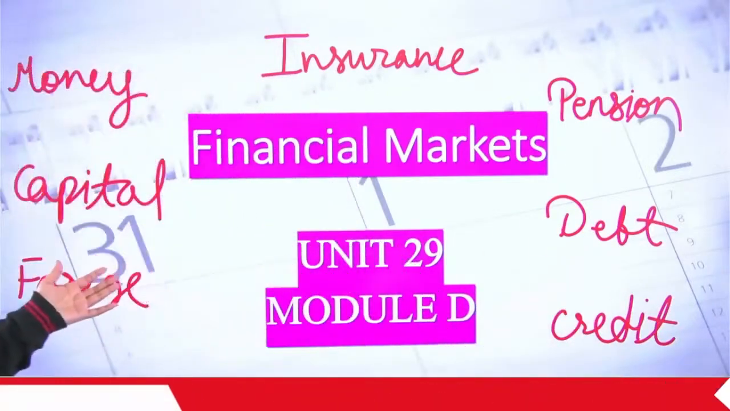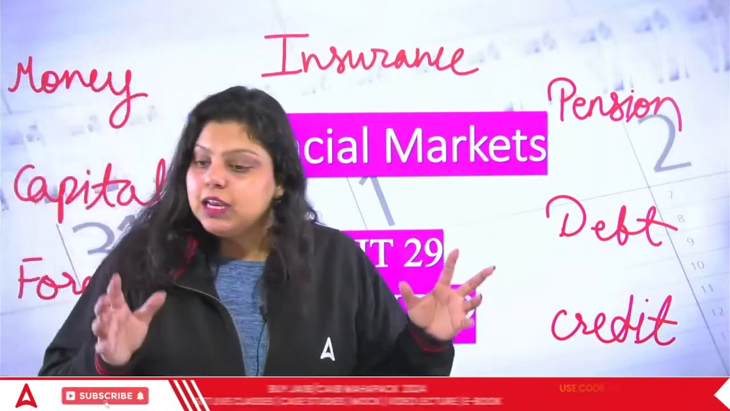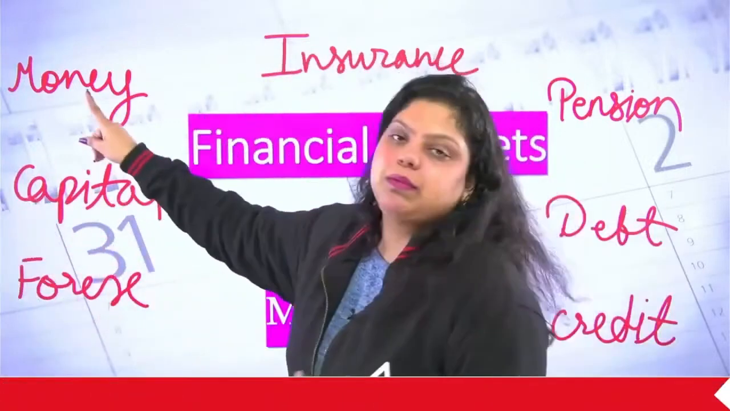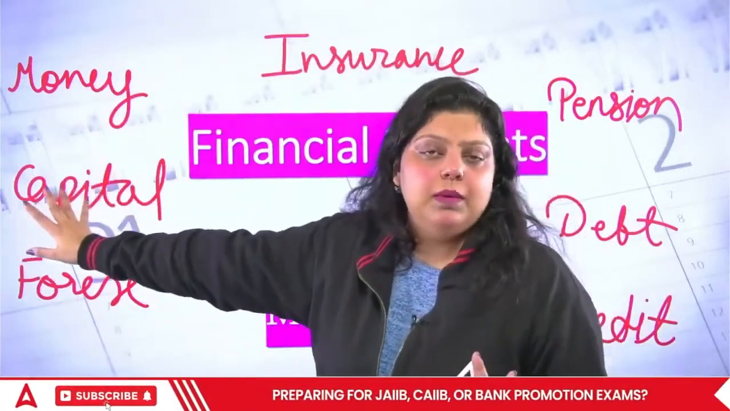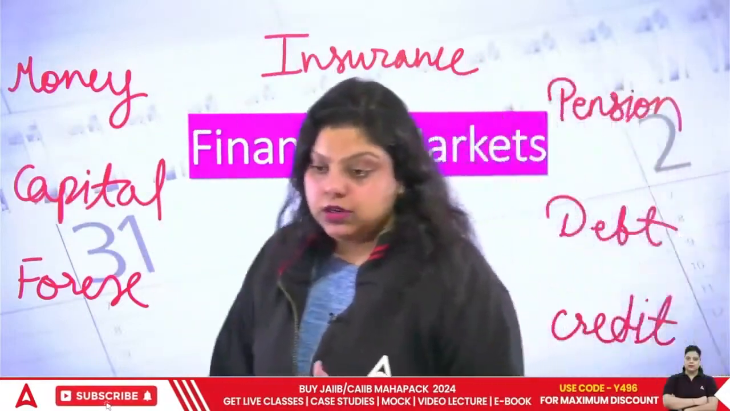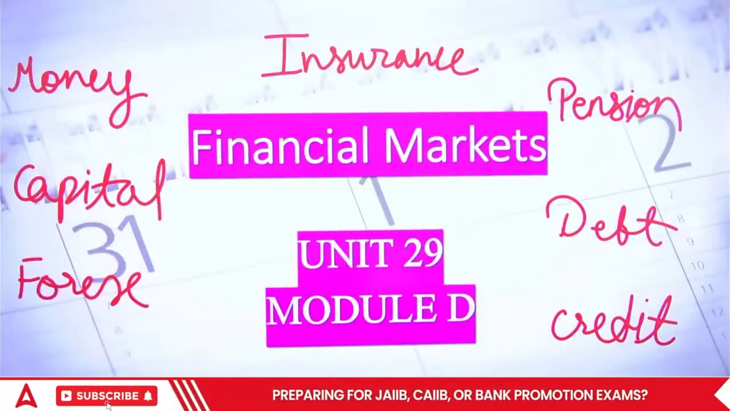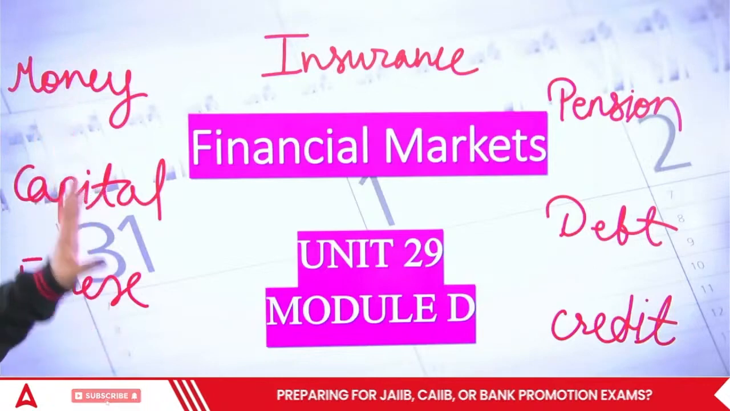Okay, so all these are the financial markets that we have to study in this particular unit. Only the introduction of all the markets is here. In this unit, you will find only an introduction of each and every market. But the detailed study of these markets you will do in module D, in separate chapters. Like you have a separate chapter for money market, a separate chapter for capital market, a separate chapter for forex market, and the same for insurance and pension. So in the first unit of module D, that is unit number 29, you will just study the basic introduction of all these markets.